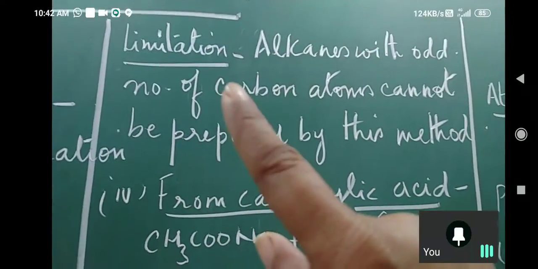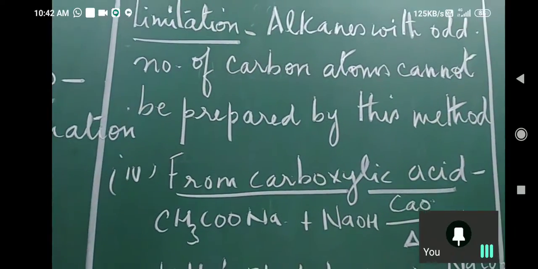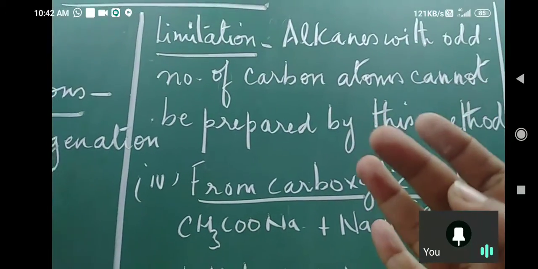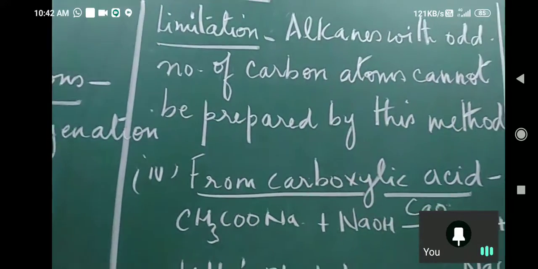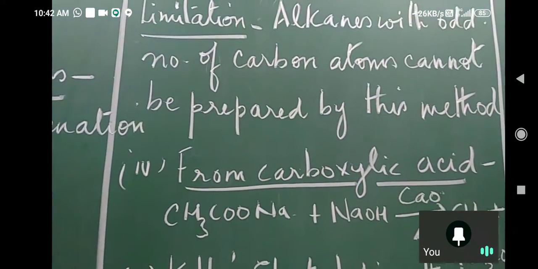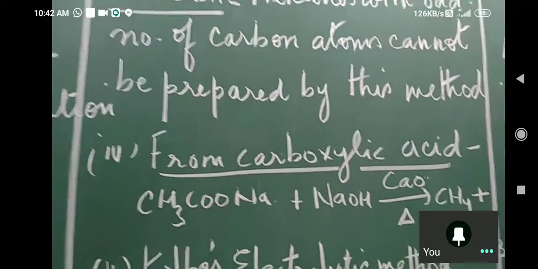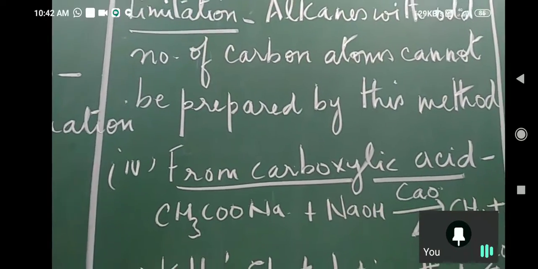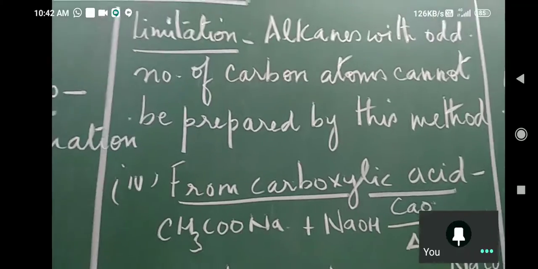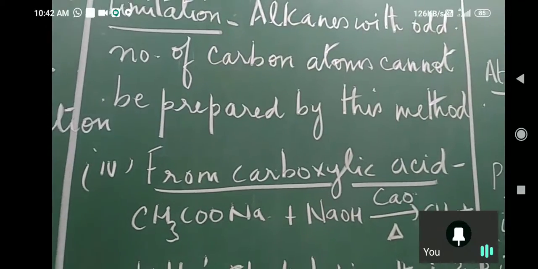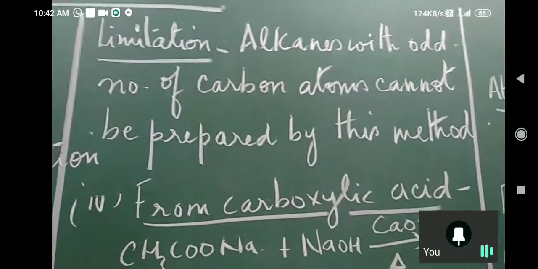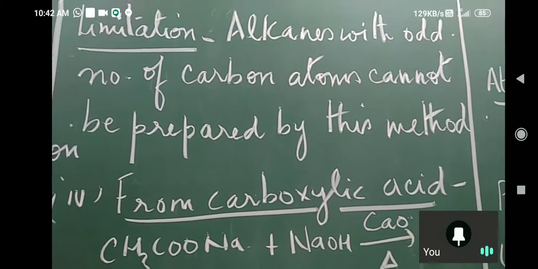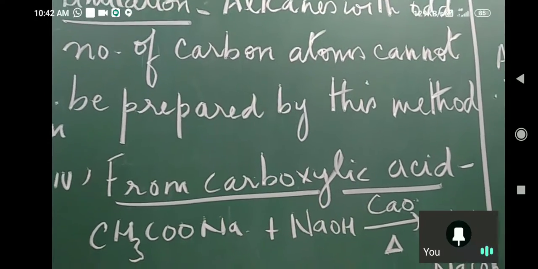What is the limitation of this reaction? I just now made you count ethane, then butane, then hexane. What is common in all three of them? They are having an even number of carbon atoms. Okay? Propane, pentane, heptane cannot be prepared by this method. Alkanes with an odd number of carbon atoms cannot be prepared by this method.